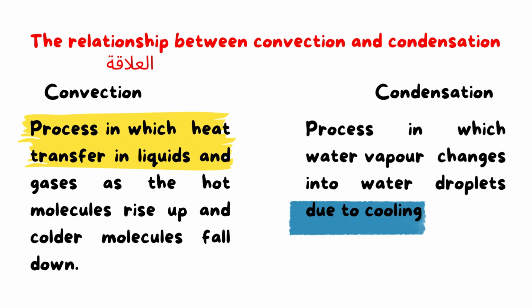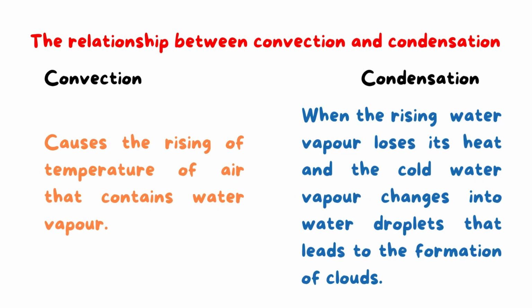Because convection is heat transfer, it causes the rising of the temperature of air that contains water vapor. While condensation is the opposite.